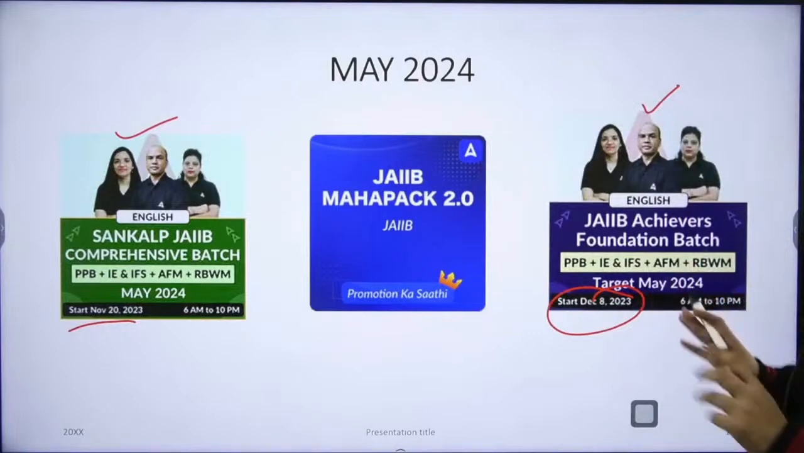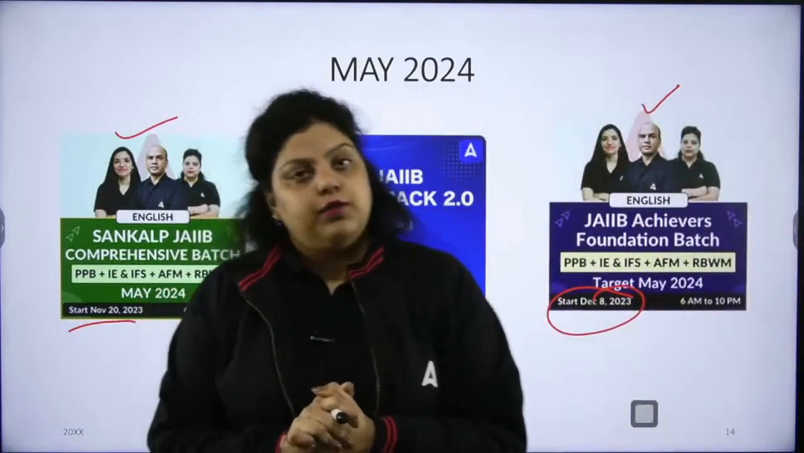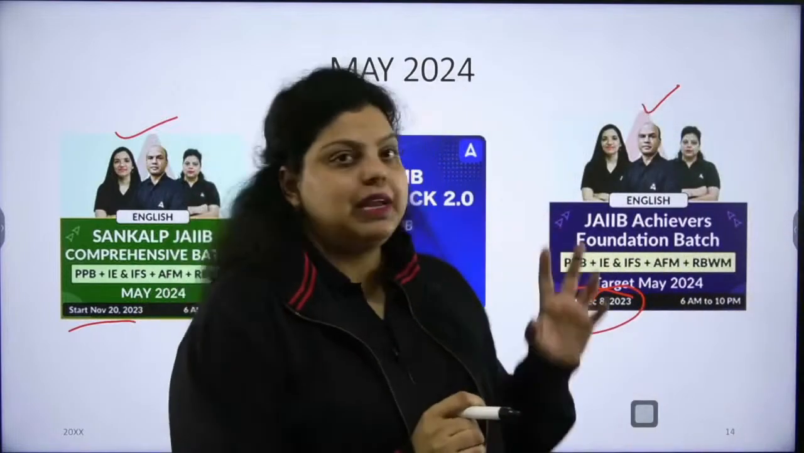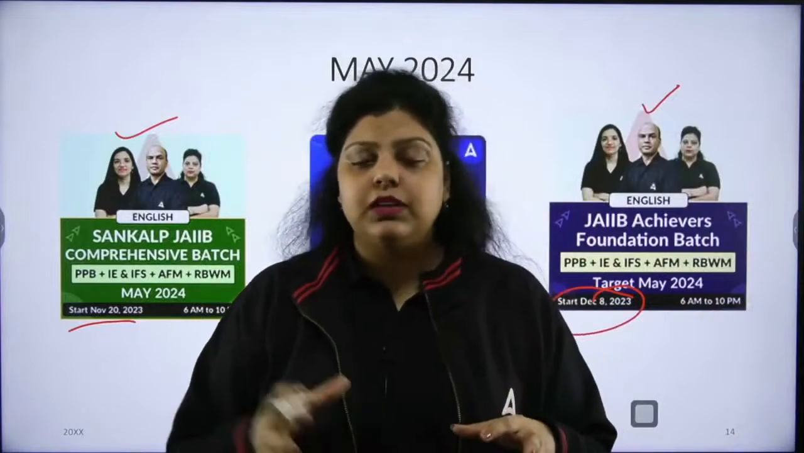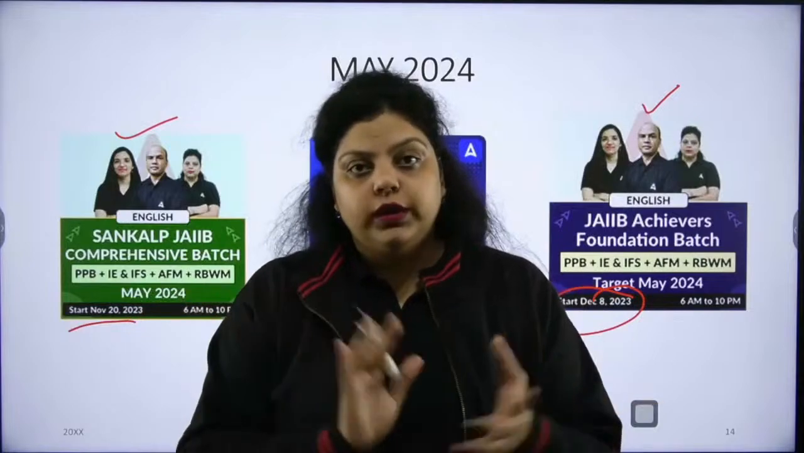Now, if we talk about the JAIIB, there are 4 subjects. So these are the comprehensive batches. If you want an individual subject batch, that is also available on the application. I will show you where you can find that.